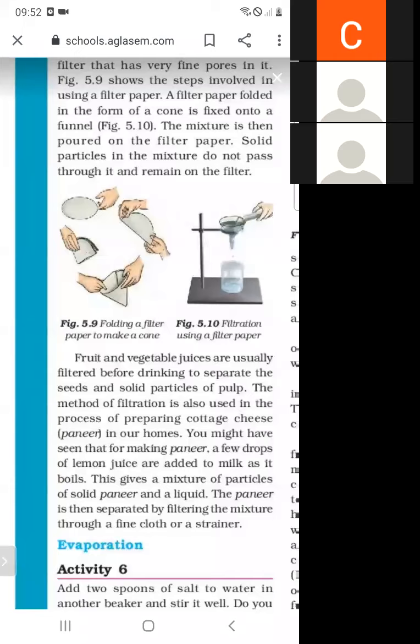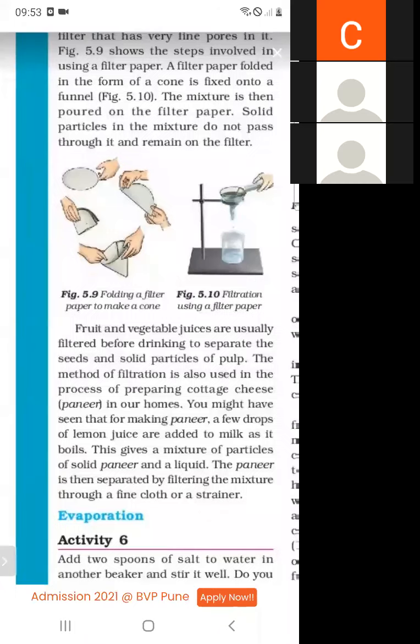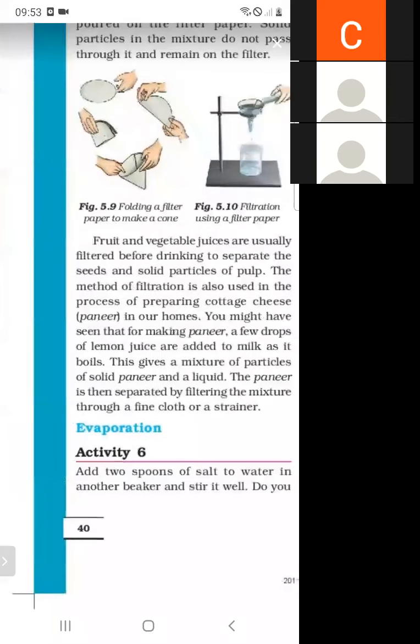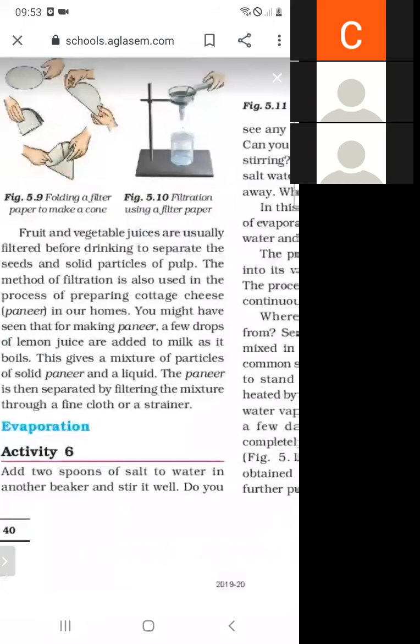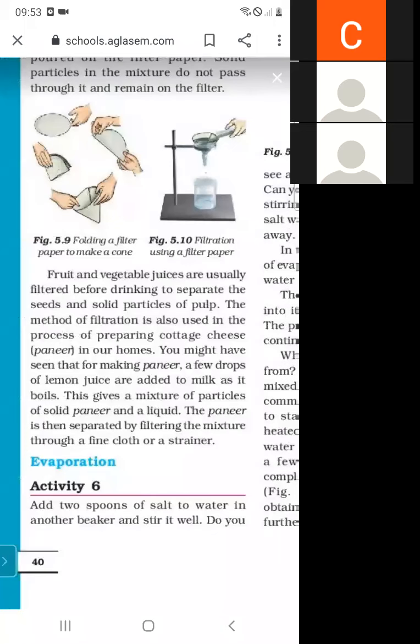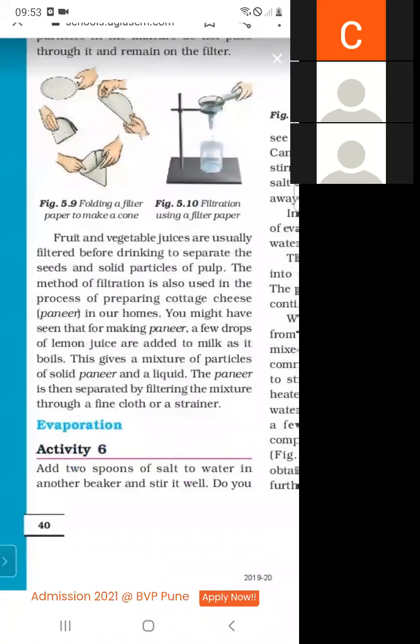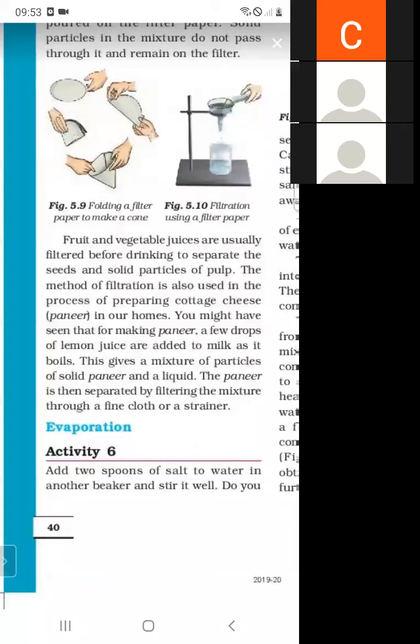Fruit and vegetable juices are usually filtered before drinking to separate the seeds and soil particles of the pulp. So in figure 5.9, what is the filtration process? We are folding a filter paper to make a cone, and we are filtering this substance with the help of the filter paper.